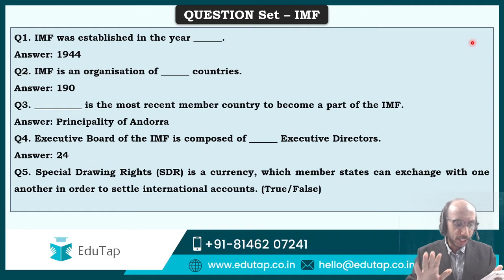So for the 5th question's answer, there is a lot of confusion. Ishita is saying it is false, Manjot is saying it is true, Abhiram is saying it is true, Nilesh is saying it is false, Shweta is saying it is true, Akhil is saying it is false, Jitendra is saying it is true, Vivek is saying it is false, and this is exactly what I had expected. I wanted to tell you all at the start itself that this is a difficult question to answer. Most students or many students will get this question wrong.